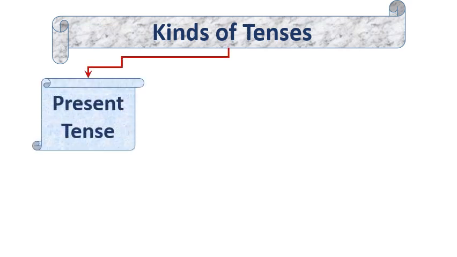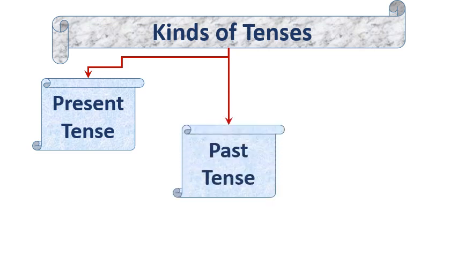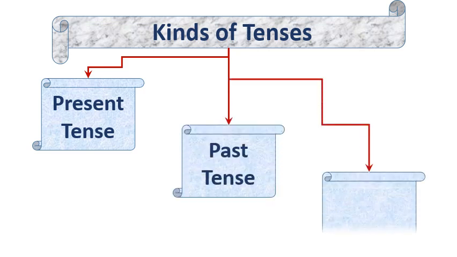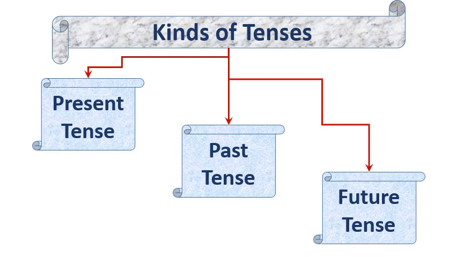Let's see how many kinds of tenses are there. Number 1, present tense. Number 2, past tense. Number 3, future tense. So there are 3 tenses: present tense, past tense and future tense. Present tense shows present time, past tense shows past time and future tense shows future time.